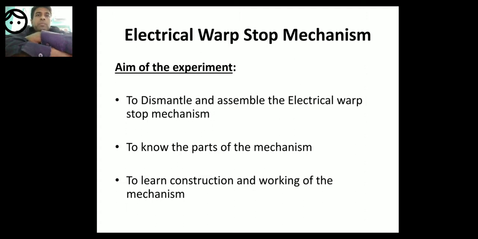Mechanical warp stop motion. We will be talking about electrical warp stop motion today, but I will show you the drop wires, and the mechanical warp stop motion is also studied a little bit.